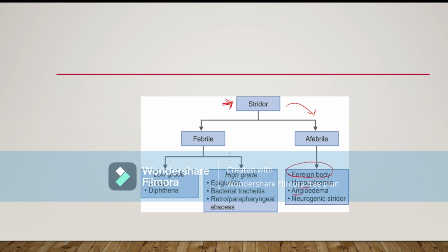If the child is febrile, then we have to see whether the fever is high grade or low grade. If the fever is high grade, that means there is a bacterial cause, and the most common cause is epiglottitis or bacterial tracheitis or retropharyngeal abscess, each causing a pressure effect and causing stridor in children. If the child is suffering from low grade fever, then think about acute laryngotracheobronchitis or diphtheria. So this is the protocol of diagnosing stridor.